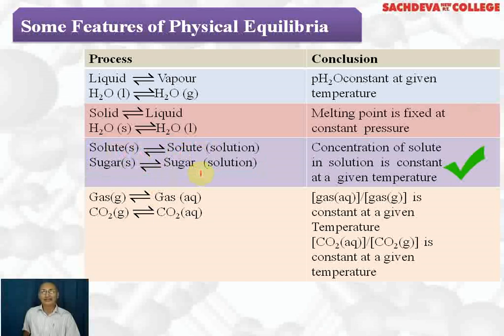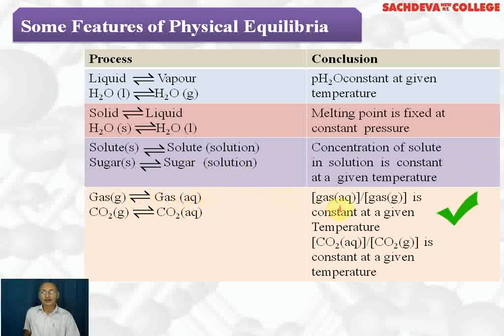Now in a saturated solution, the concentration of solute in the solution is constant at a given temperature. Why? Because equilibrium is established. Equilibrium means that the rate of dissolution of sugar and the rate of crystallization of sugar become equal. Now when gas is dissolved in water, there is an equilibrium between the gas and its solution.